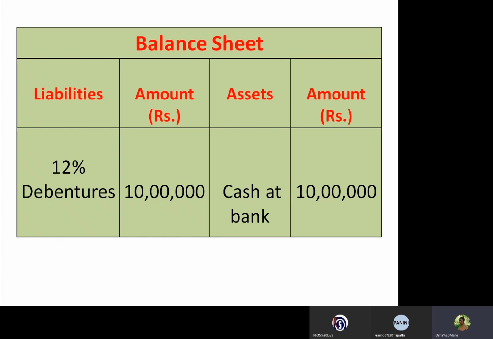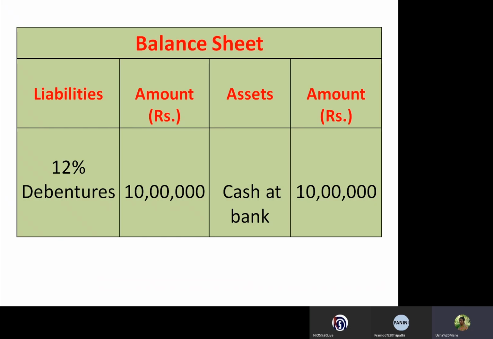The debentures will be recorded on the liabilities side of the balance sheet, that is debentures and amount rupees 10 lakh, whatever amount is given you have to write there, and the debentures will come under the heading of secured debentures. And another effect of this debenture will go to the asset side under the heading of current assets, that is cash at bank 10 lakh rupees.